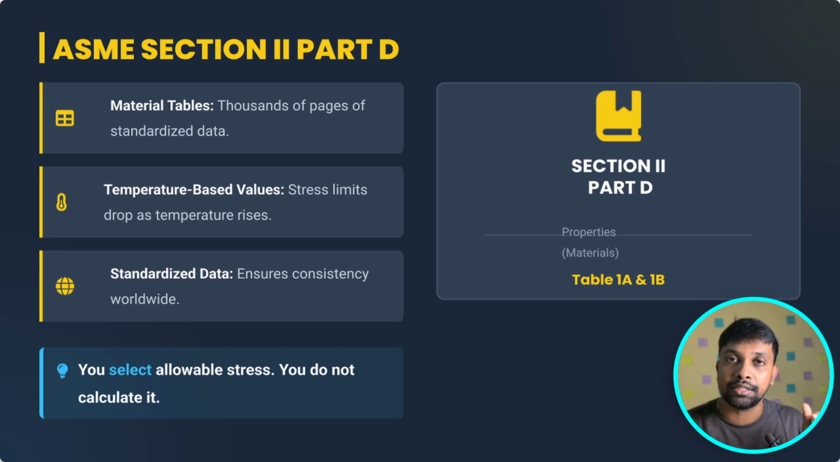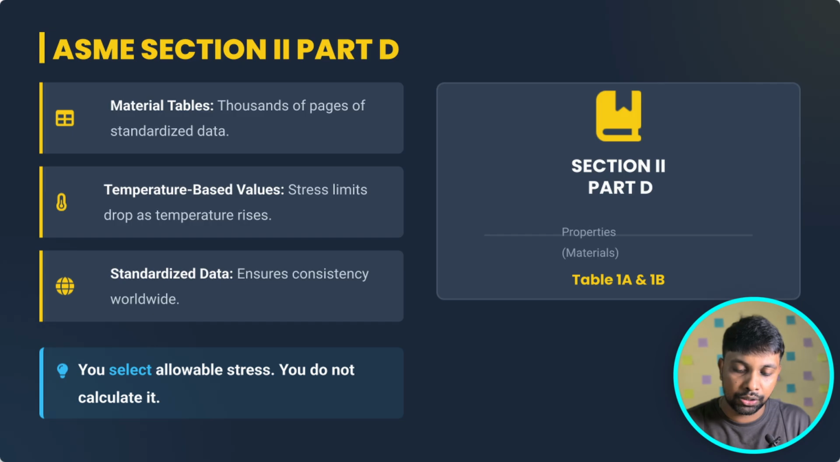Actually, this standard is very common for all the design standards, like ASME Section 1, ASME Section 8, ASME Section 3 and ASME Section 4. For all the design sections, this ASME Section 2 is pretty common. We have to use ASME Section 2 Part D for almost all vessel design. In ASME Section 2 Part D, a list of pages is given for the material tables.